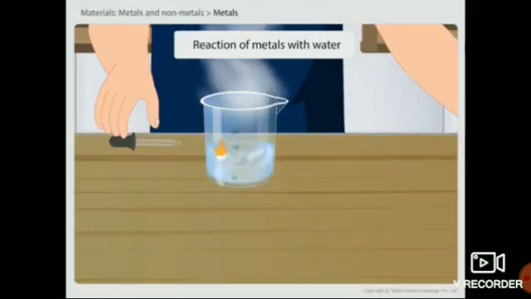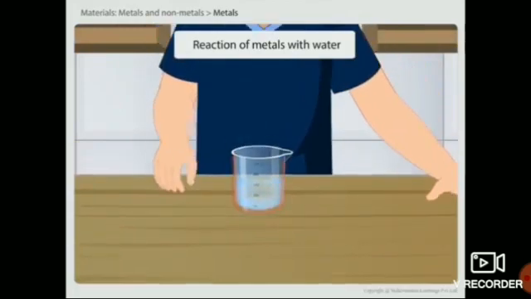During this activity, keep away from the beaker. When the reaction stops, touch the beaker. What do you feel? You feel that the beaker becomes hot. This is because the reaction is an exothermic reaction and hence heat is evolved. Now test the solution with blue litmus and red litmus paper.